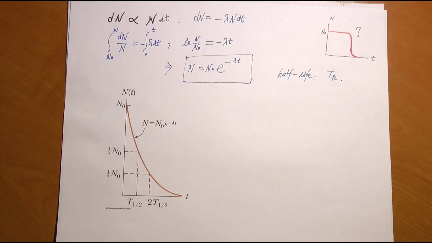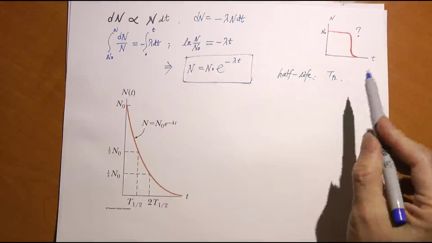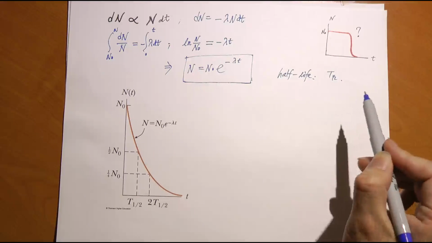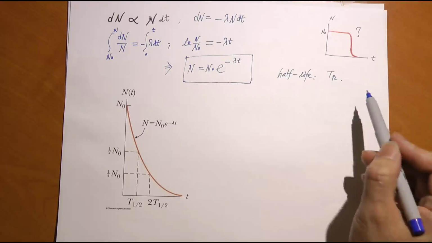Okay, in the next minute, what happens? You start with half a billion, right? You could end up with 1/4 billion because again, 1/2 of the sample died. So 1/2 of half a billion, that's 1/4 billion, and so on. So what's half-life? It's the time it takes for half of the radioactive sample to decay, right?